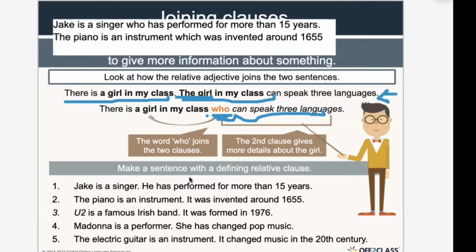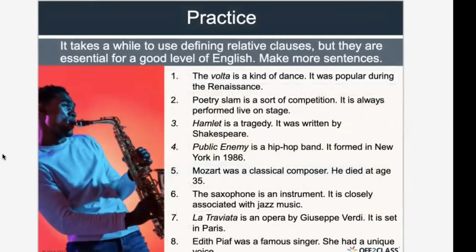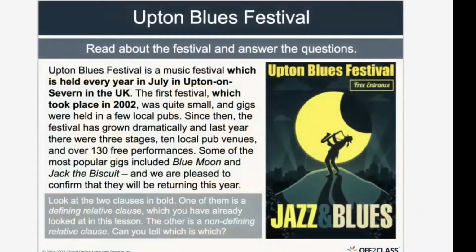Who is the famous Irish band? Now the band, is it a person here? Is it just a thing? It's a thing. Okay. So what do I use here? That or which. Very good. So U2 is a famous Irish band that was formed in 1976, or which was formed in 1976, because the band is a thing. Do you understand, honey? Yes. Very good. Lovely, guys. So, perfect.